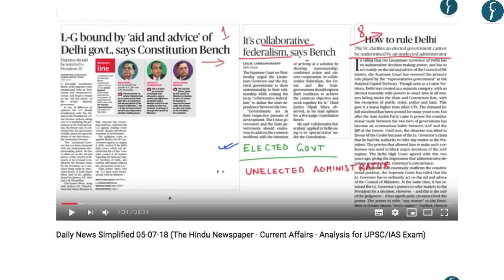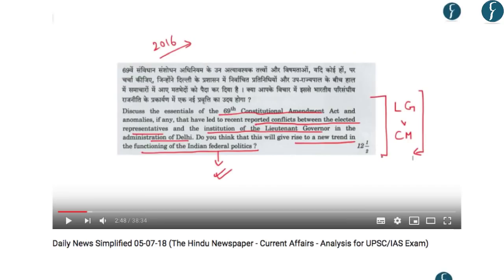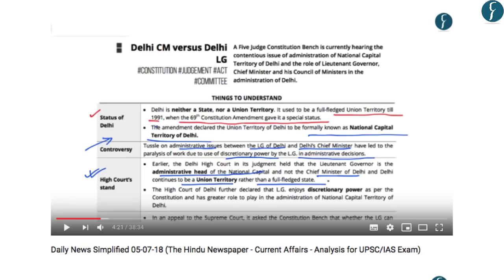Now this judgment of Supreme Court which was related to the governance of Delhi was covered in the Daily News Simplified of 5th July 2018. And if you look at the previous year questions, it was also asked in the year 2016. And the question was related to the conflicts between the elected representatives and the institution of Lieutenant Governor in the administration of Delhi. Now, the issue of Delhi government versus the institution of Lieutenant Governor was also discussed in the Focus magazine of December, and it was also discussed in the Daily News Simplified of 5th July 2018.